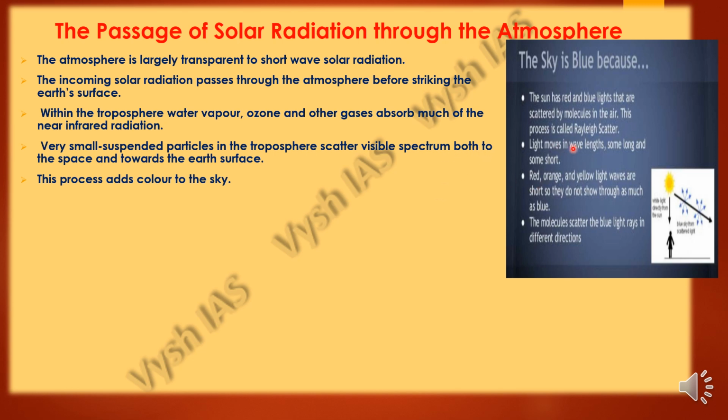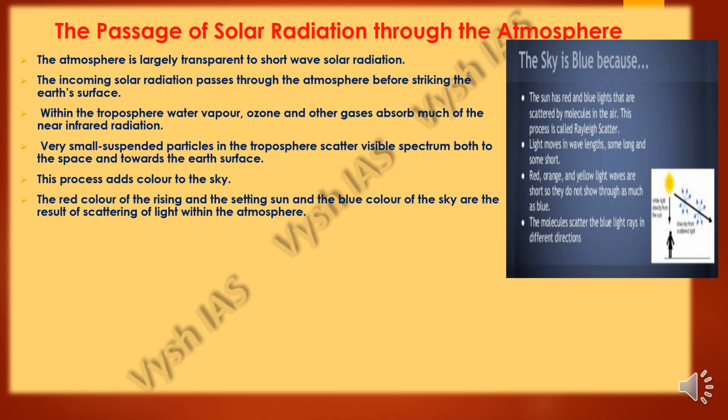So wavelengths are these inverted U type waves, and the red, orange and yellow light waves are long. So what will happen is they do not show through as much as blue color. That is why the sky appears to be blue, and even the ocean. The molecules scatter the blue light rays in different directions. So the red color of the rising and the setting sun and the blue color of the sky are all the result of this scattering of light within the atmosphere.